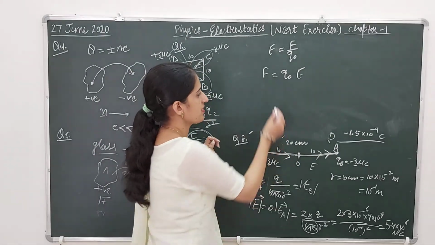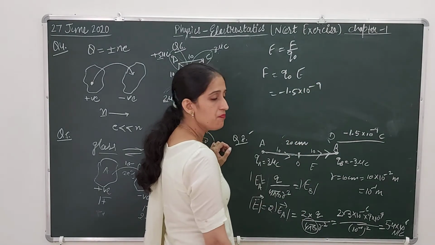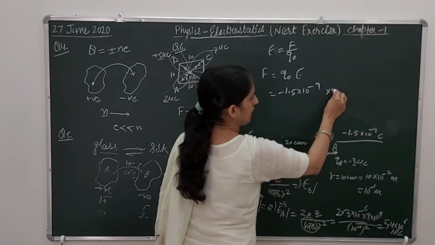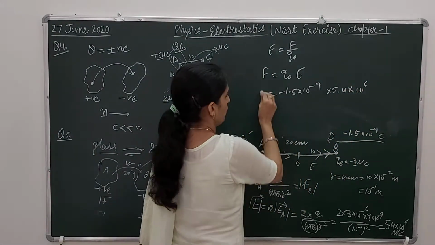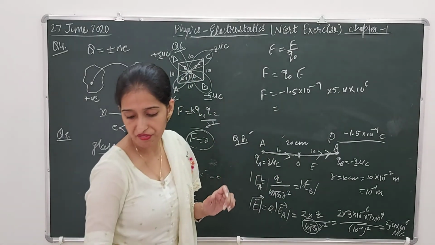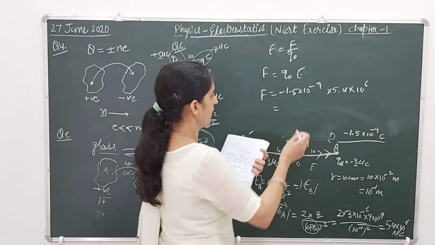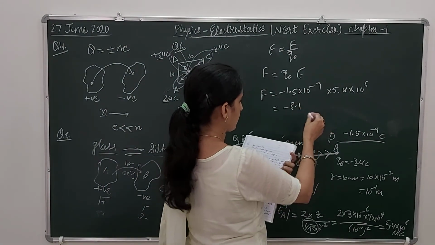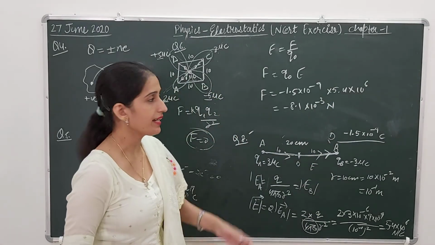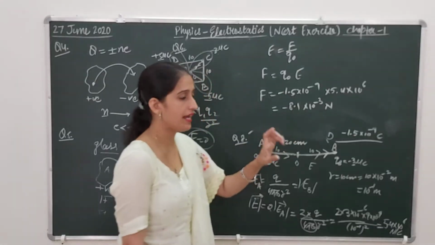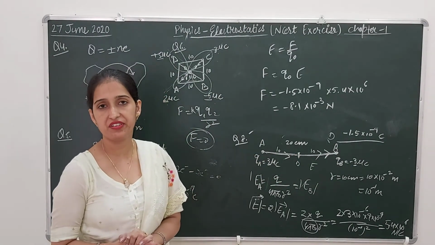And the test charge here is given by minus 1.5 into 10 to the power minus 9 coulomb, and electric field intensity is given by 5.4 into 10 to the power 6 Newton per coulomb. So this one will be the value of force. And after calculating it, we get its value minus 8.1 into 10 to the power minus 3 Newton. This will be the force acting on this test charge due to the presence of electric field.